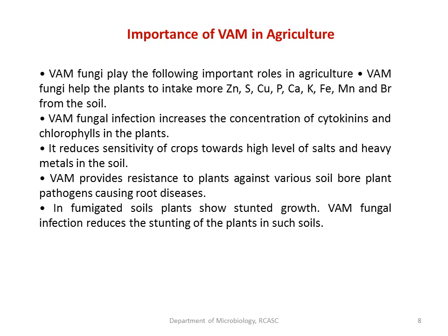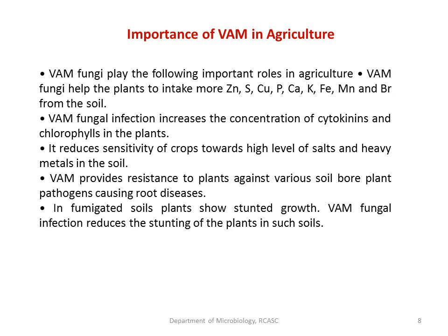Then the importance of this particular VAM in agriculture. VAM plays a major role in agriculture, that is, it helps the plant to uptake more amounts of zinc, sulfur, copper, phosphorus, calcium, potassium, iron, manganese, all these macro and micronutrients.